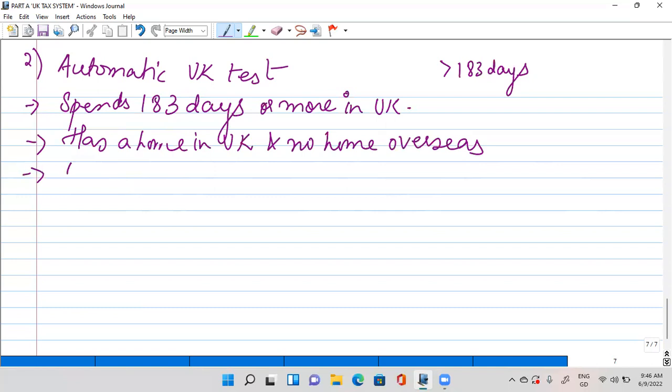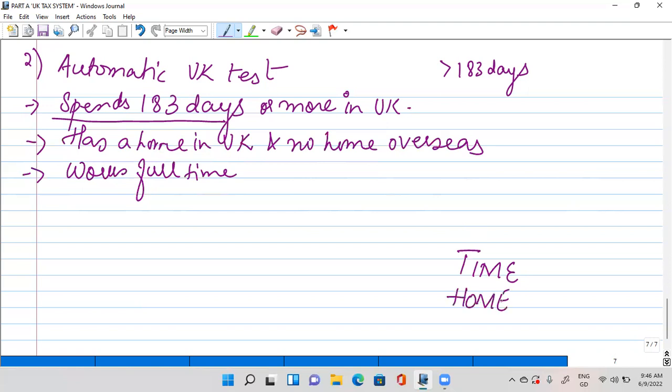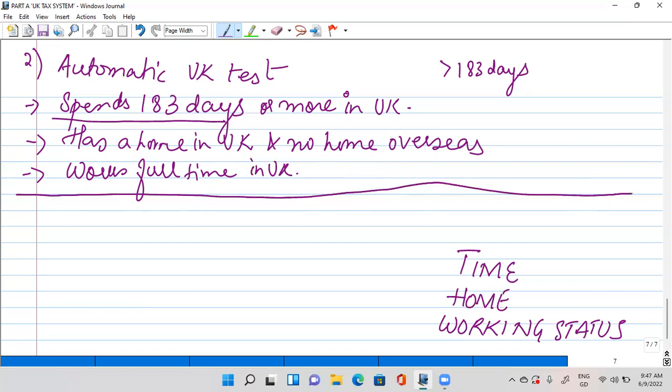Third one is that works full time. So you can see that your residence is being determined by where you spend your time. Basically, the indicators that you have to see in all of these tests are the time that individual is spending, where he is living, his home, where that home is, and his working status. These are the determinants. Okay, works full time in the UK, and I'm talking particularly over here about the tax year for which we are doing this test.